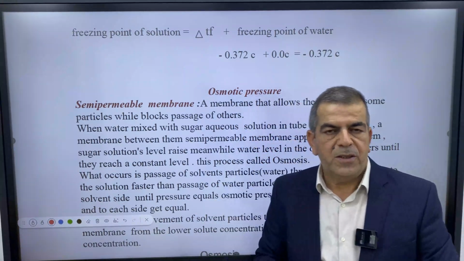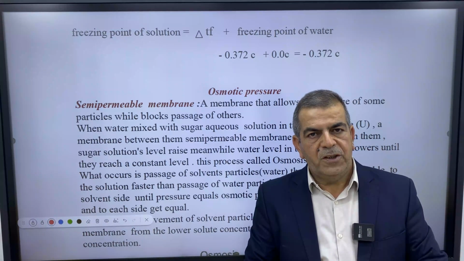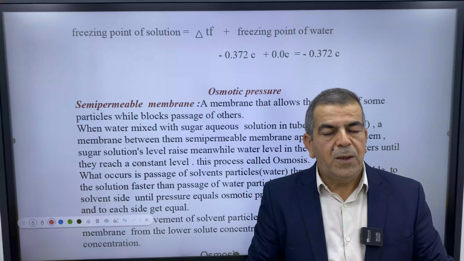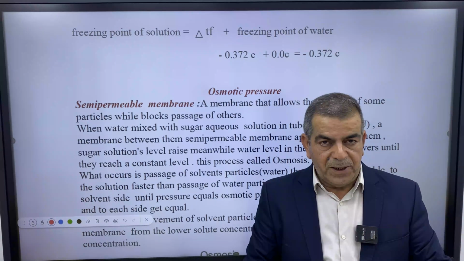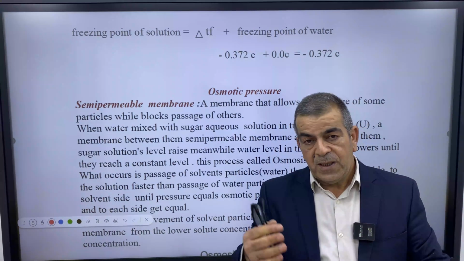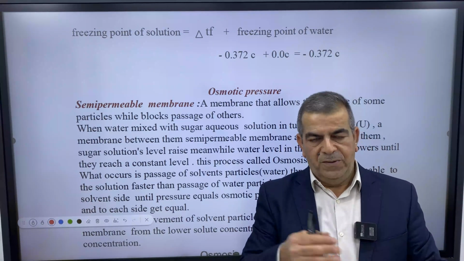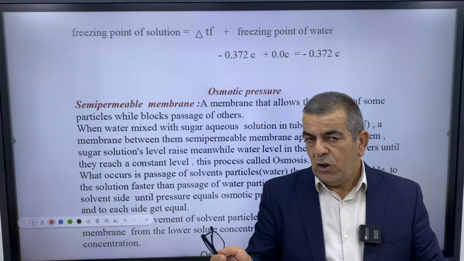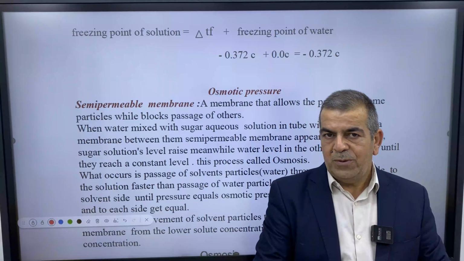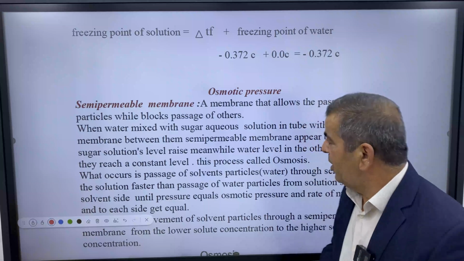The definition of osmosis is the movement of particles of solvent through a semi-permeable membrane from low concentration of solution to high concentration, which means from the side of the semi-permeable membrane that has less solute to more solute, which means more solvent to less solvent. What is a semi-permeable membrane here?